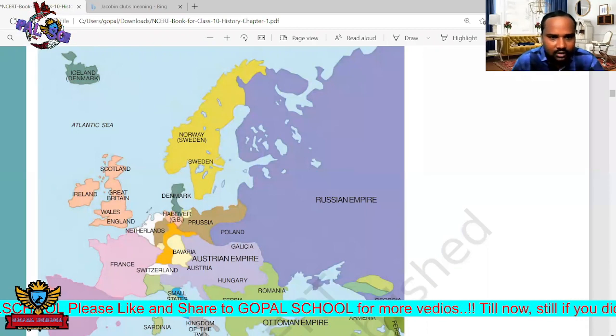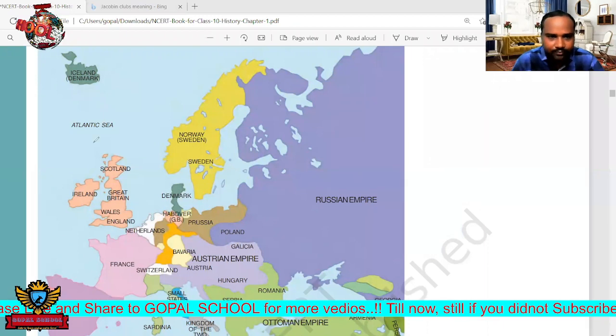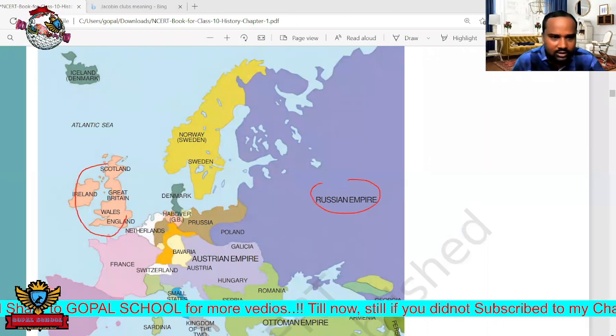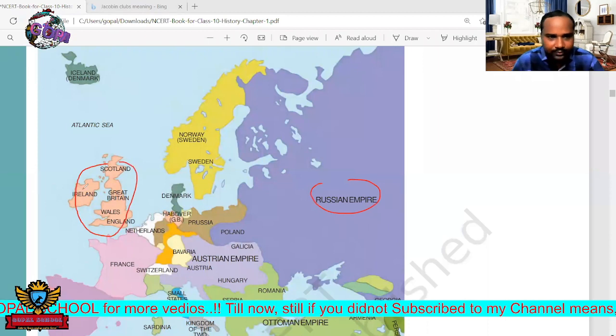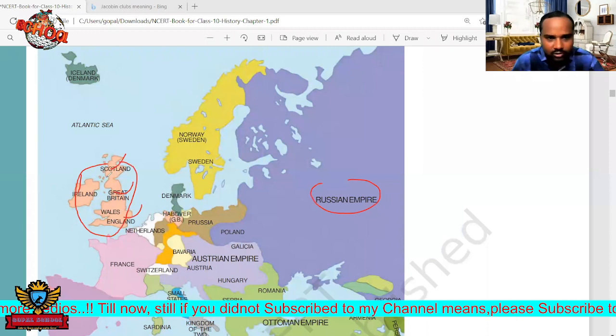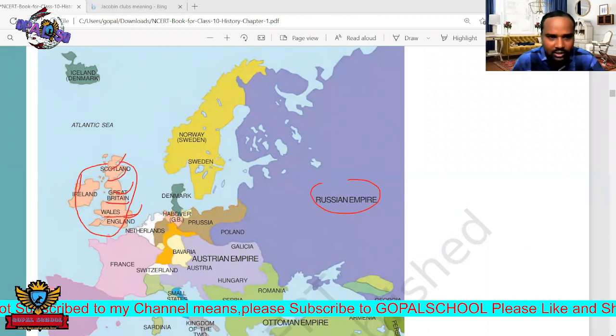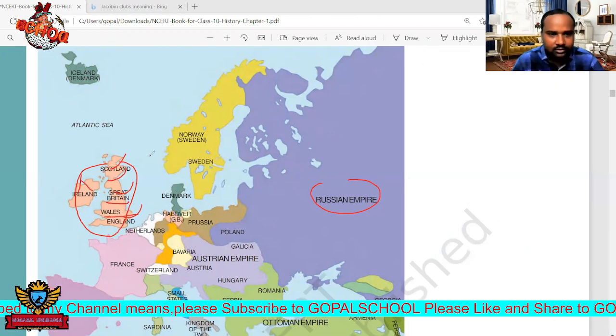See here, this is the total map of Europe. This is Russia. Next here, it is called the British Isles or UK. Ireland, Scotland, Great Britain, Wales, we call these separate countries. Scotland a separate country, Britain a separate country, Wales a separate country, England separate. So four, nearly five countries are there. But later this was united and they formed a single country, that is England.